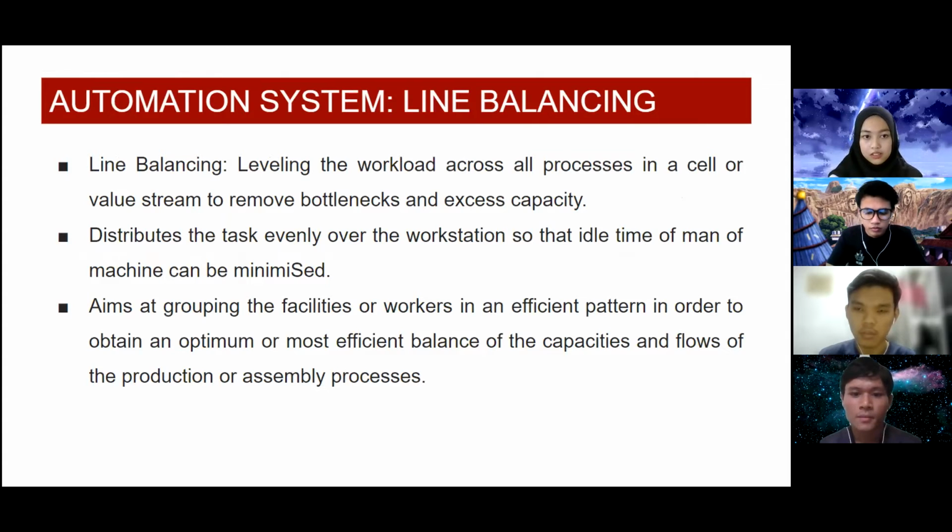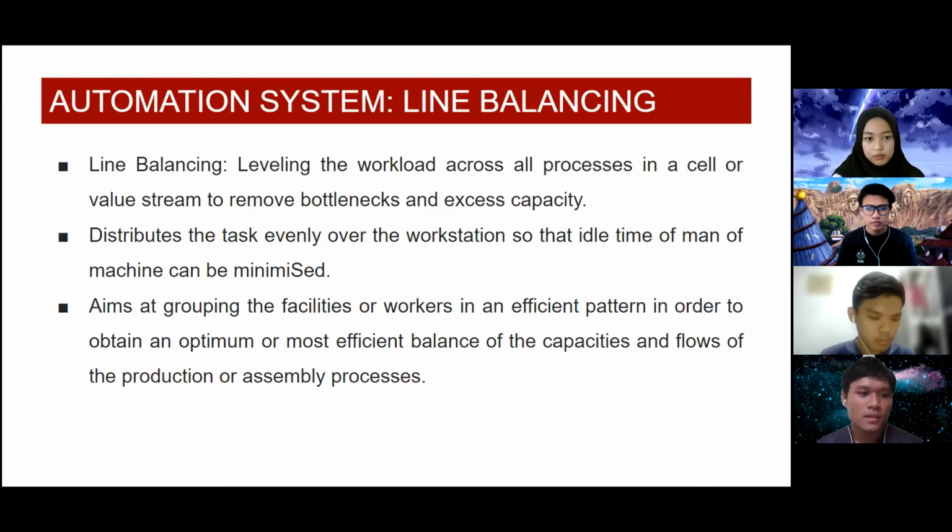All right, moving on to the automation system, specifically on line balancing. Line balancing is about leveling the workload across the processes in a cell or value stream to remove bottlenecks or excess capacity.